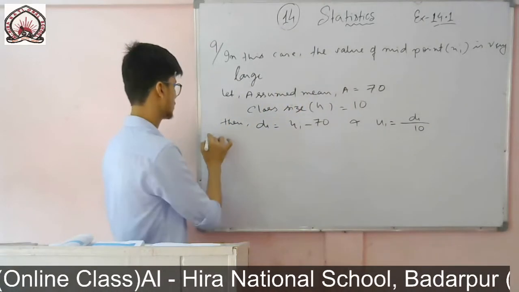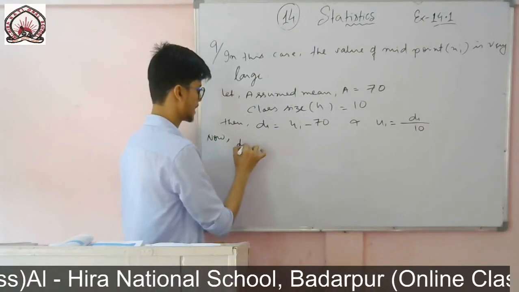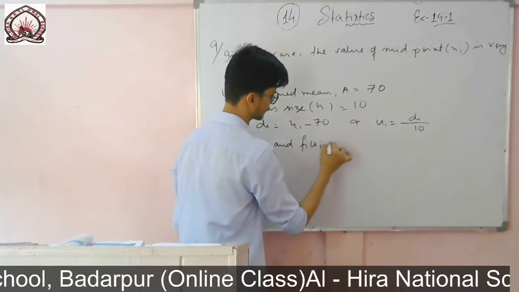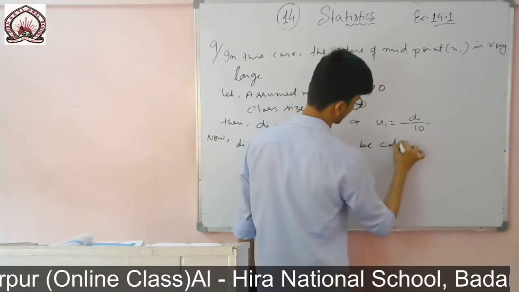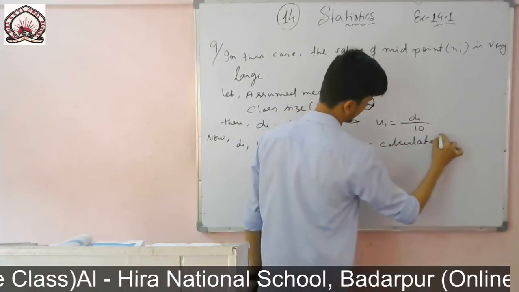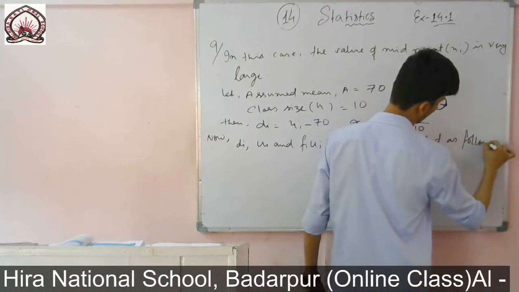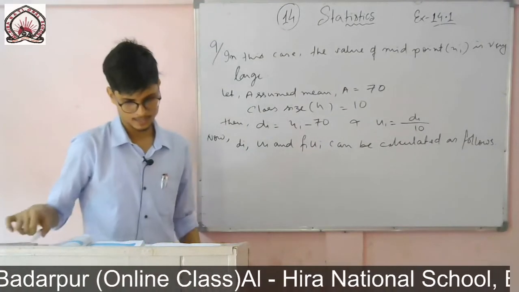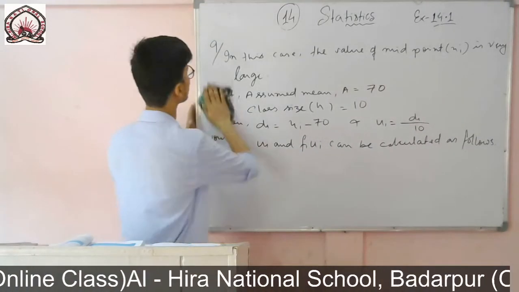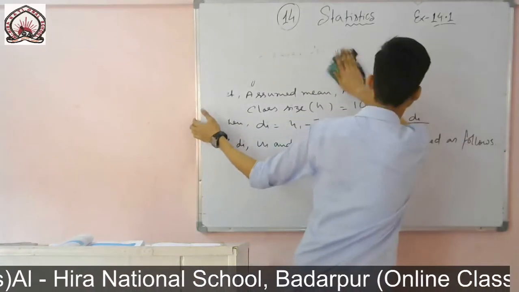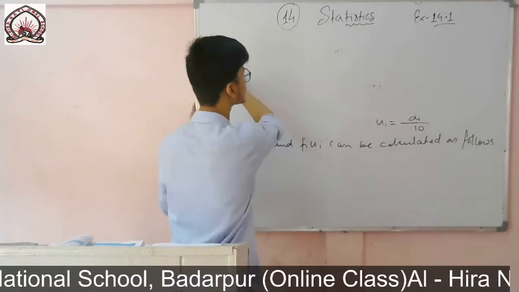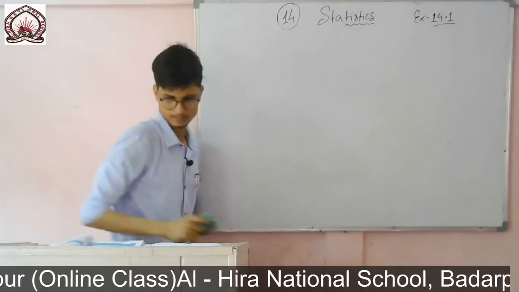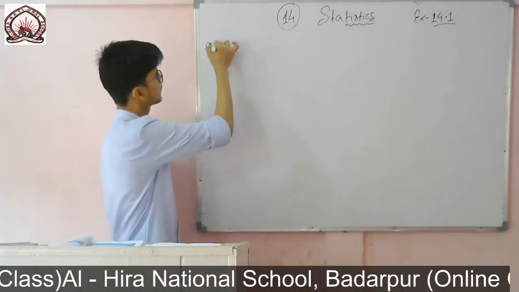So now we'll calculate one by one. di, ui and fi ui can be calculated as follows. So now I will make the table.